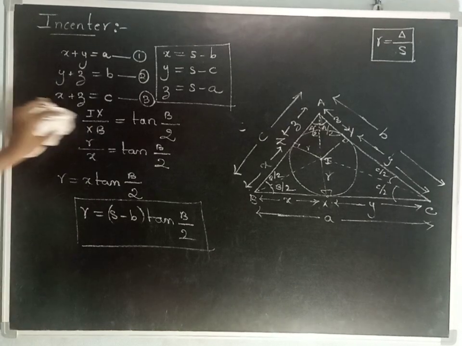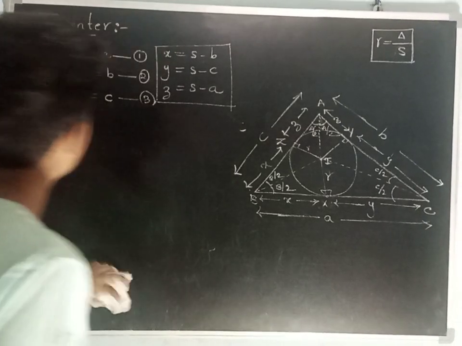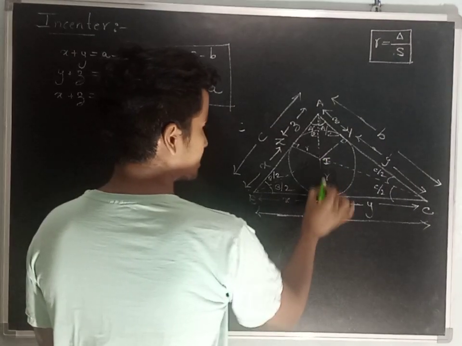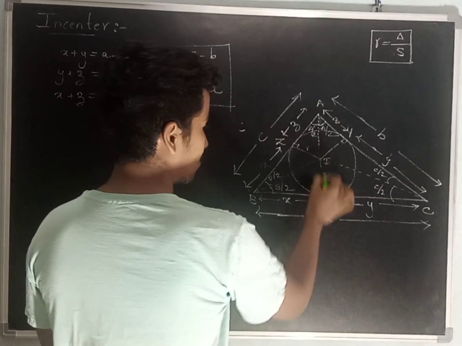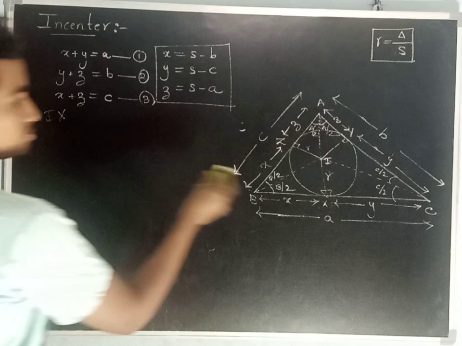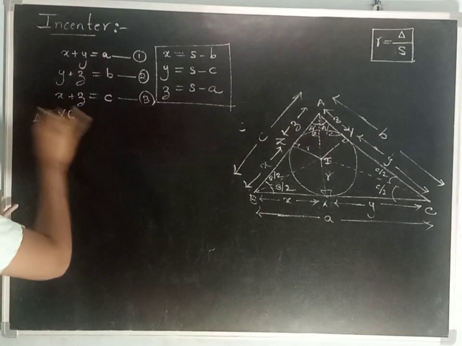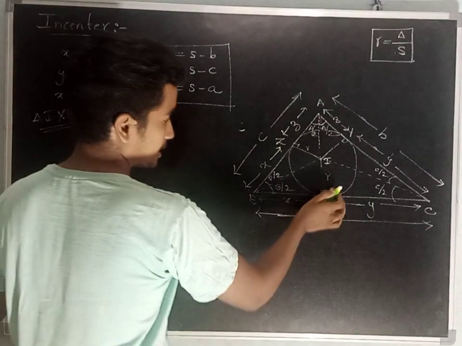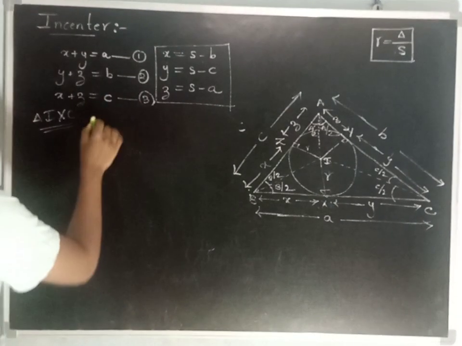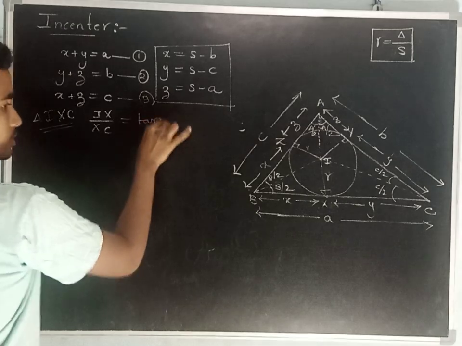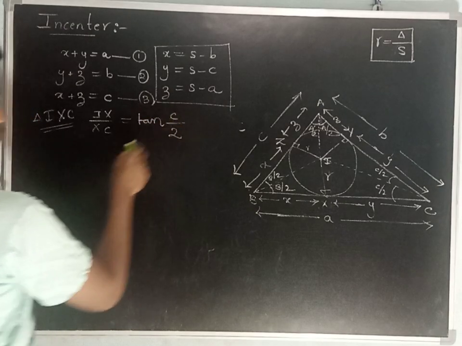Let me erase this part. First I have considered this triangle. Now I am going to consider triangle IXC, which is a right angle at X. IX by XC is equal to tan C by 2.